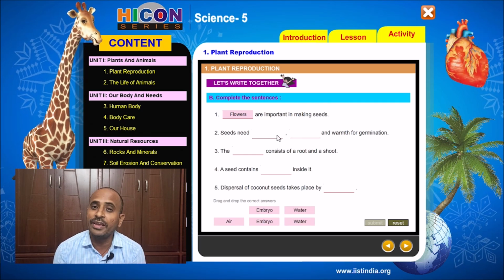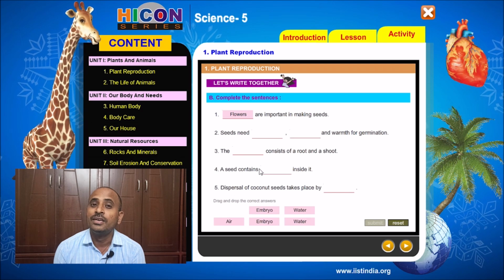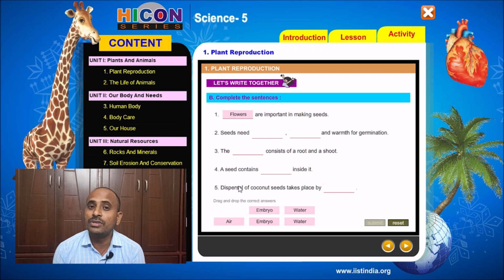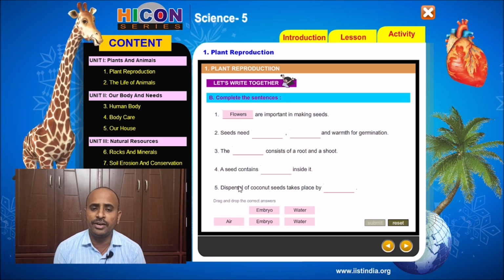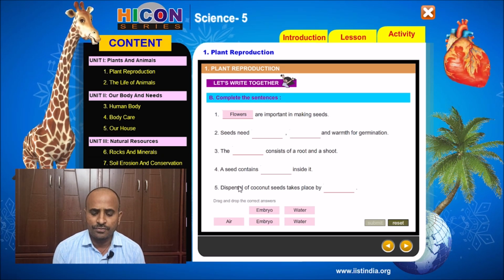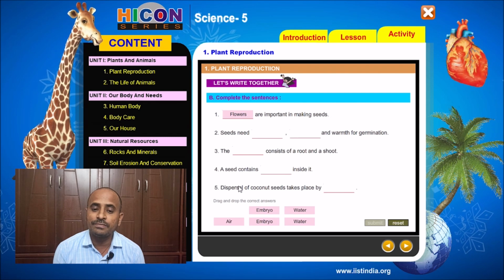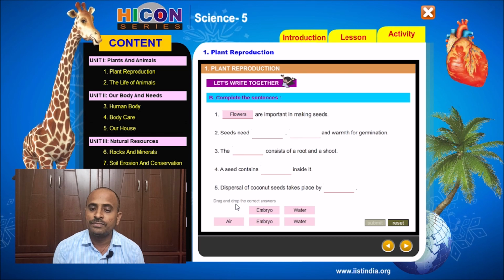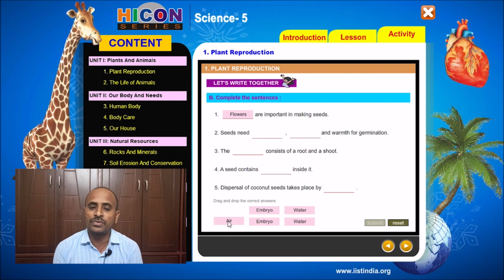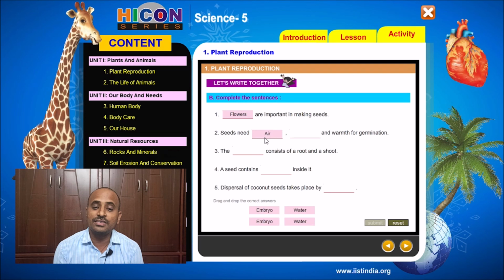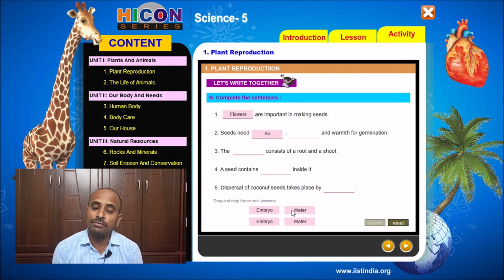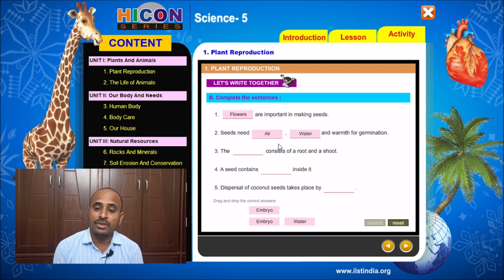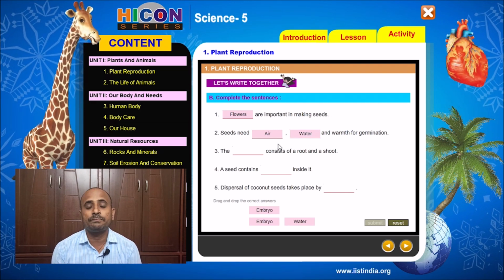If you provide air, water, warmth to a seed, then life will come to the seed, and it grows into a new plant. So the first condition is air, the second condition is water, and the third condition is warmth. So the answers for the second sentence are air and water. Seeds need air, water and warmth for germination.